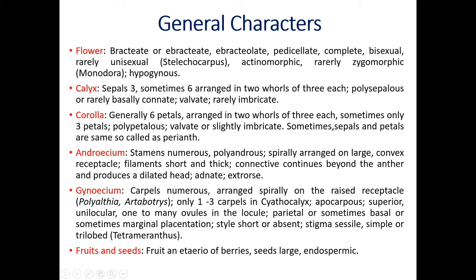The next sexual whorl of the flower is called androecium. The individual of androecium is called stamen. Let us first see the number of stamens. Stamens are numerous, that means many. Polyandrous means all the stamens are free from each other. They are spirally arranged on a large convex receptacle. If you observe the flower of Annona squamosa, sitaphal, you will get this type of arrangement of stamens. They are white stamens, arranged spirally.